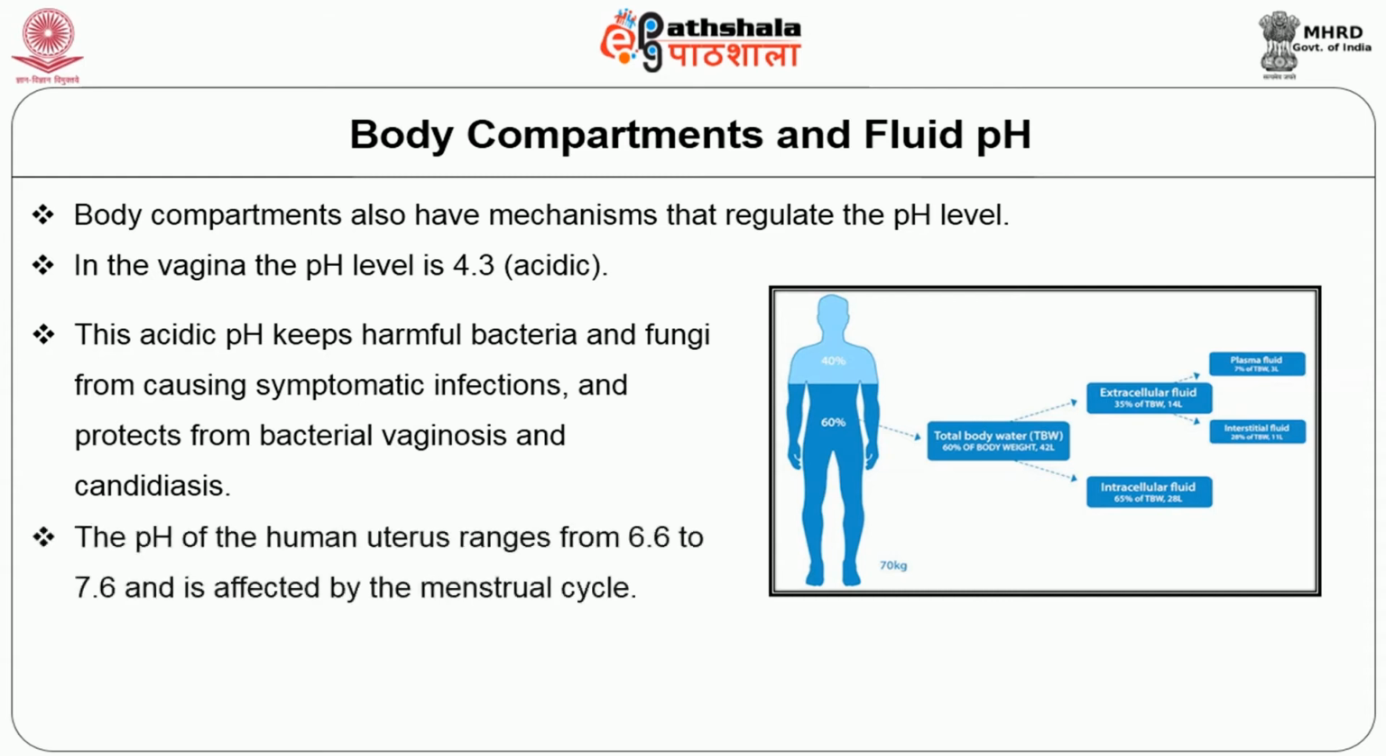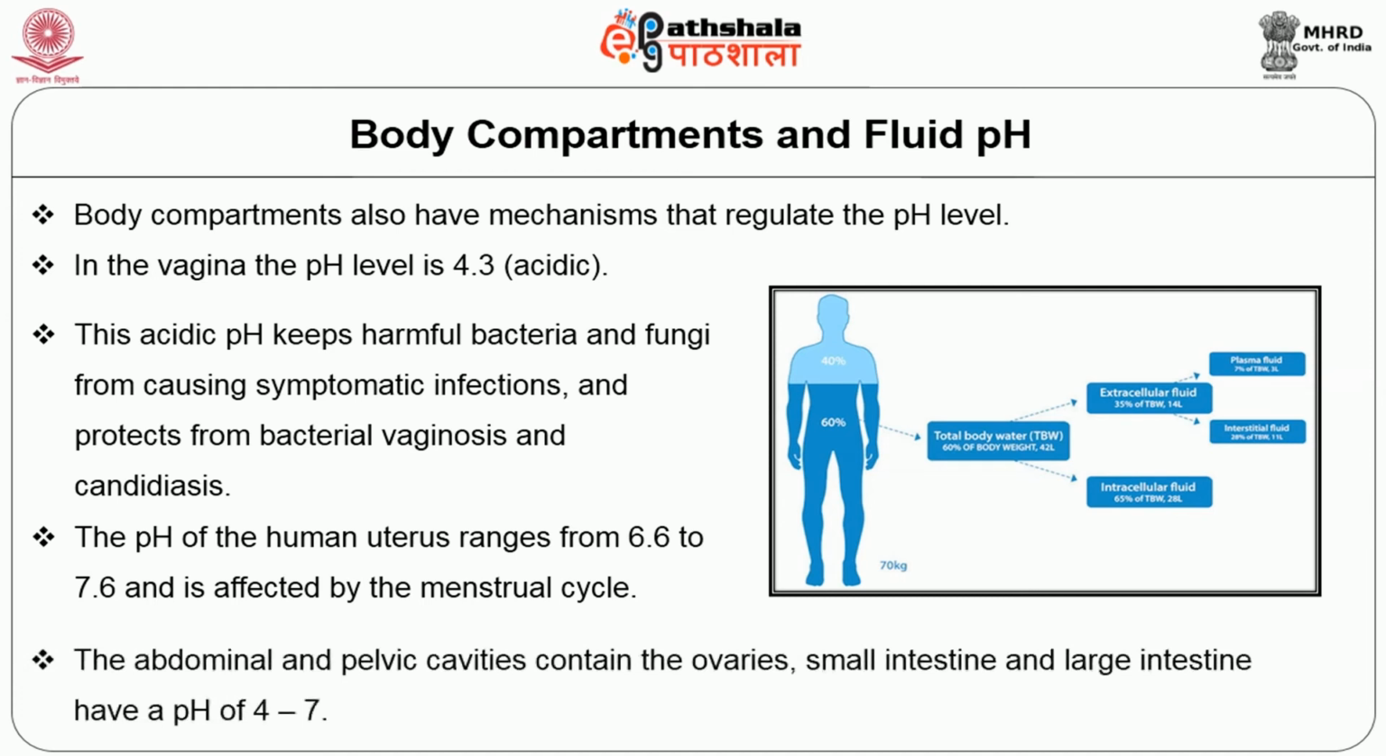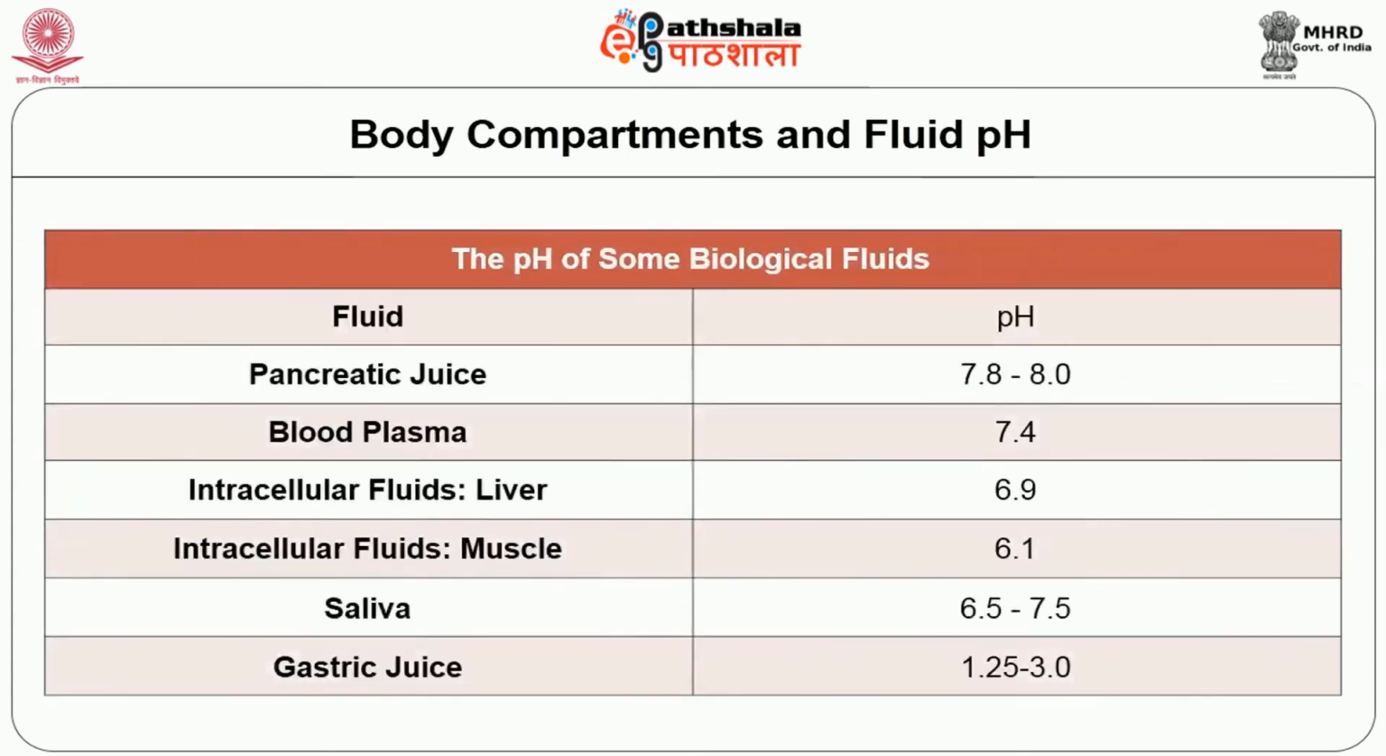The pH of the human uterus ranges from 6.6 to 7.6 and is affected by the menstrual cycle. The abdominal and pelvic cavities contain organs like the ovaries, small intestine and large intestine. These all have a pH range of 4 to 7. The pH of some biological fluids: the pancreatic juice has a pH of 7.8 to 8.